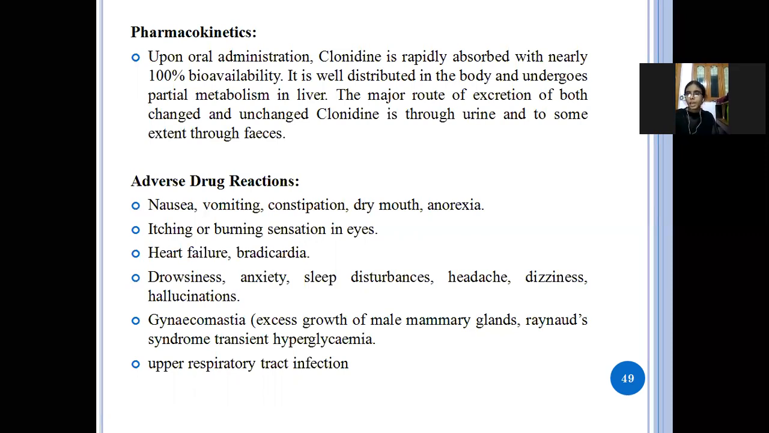Adverse drug reactions are nausea, vomiting, constipation, dry mouth, anorexia, burning sensation in the eyes, heart failure, bradycardia means reducing of the blood pressure, drowsiness, anxiety, sleep disturbances, headache, hallucination, dizziness, and upper respiratory tract infections.